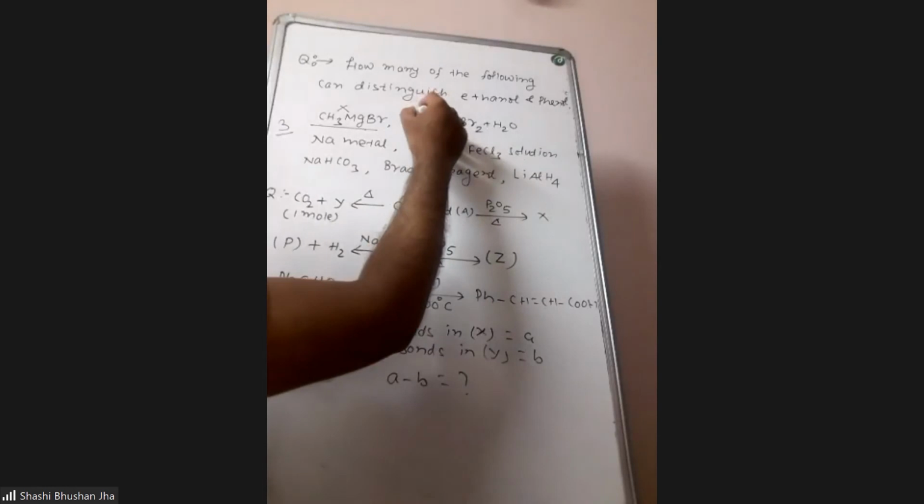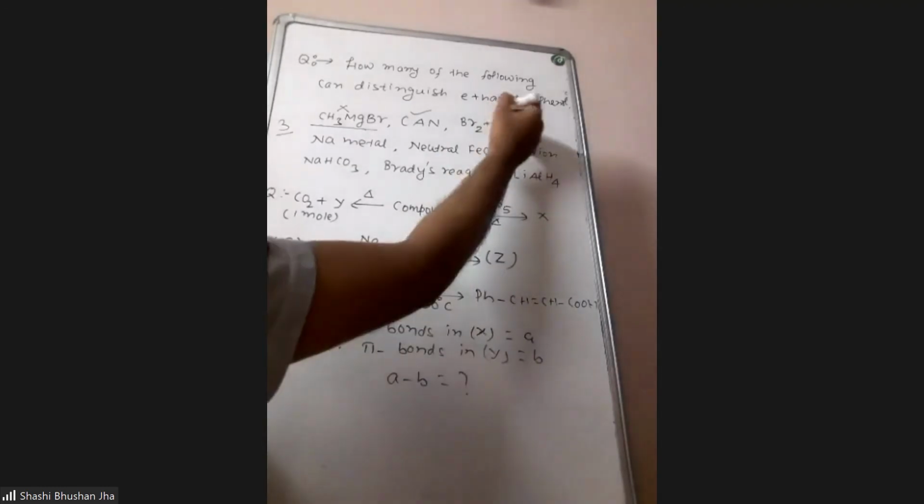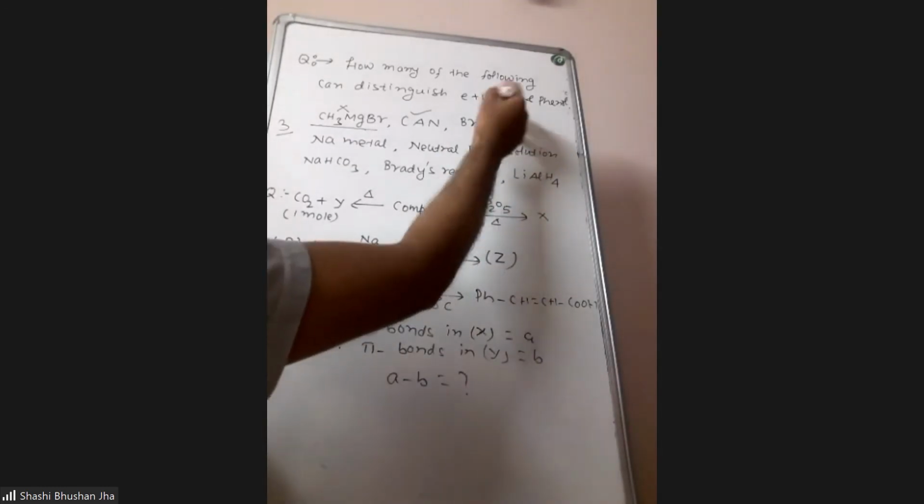Next is ferric ammonium nitrate. Ethanol will respond to ferric ammonium nitrate test, phenol will not. What about the next one? Bromine water. It can also be used. Ethanol will not give any reaction, but phenol will give white precipitate of 2,4,6-tribromophenol. So we can use it.